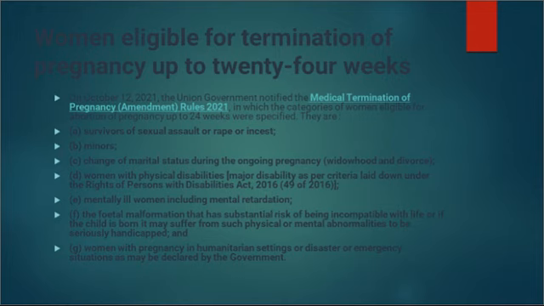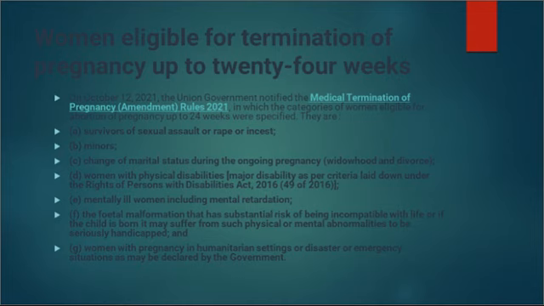So basically, the act does not specify that the woman who is choosing to undergo abortion must be married, right? It does not lay down any condition regarding spousal consent in case of married women, right? But in case of a minor, obviously the consent of the guardian is required. Okay, and if we can see point number C, it says change of marital status during the ongoing pregnancy, right?